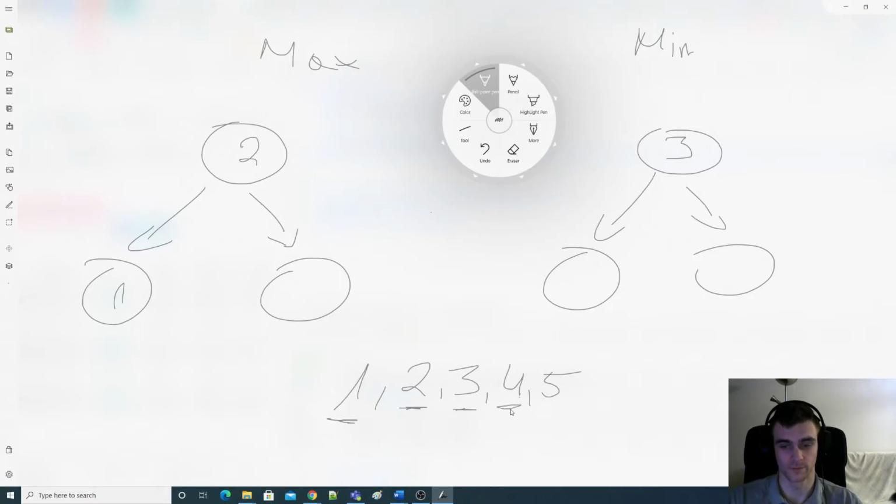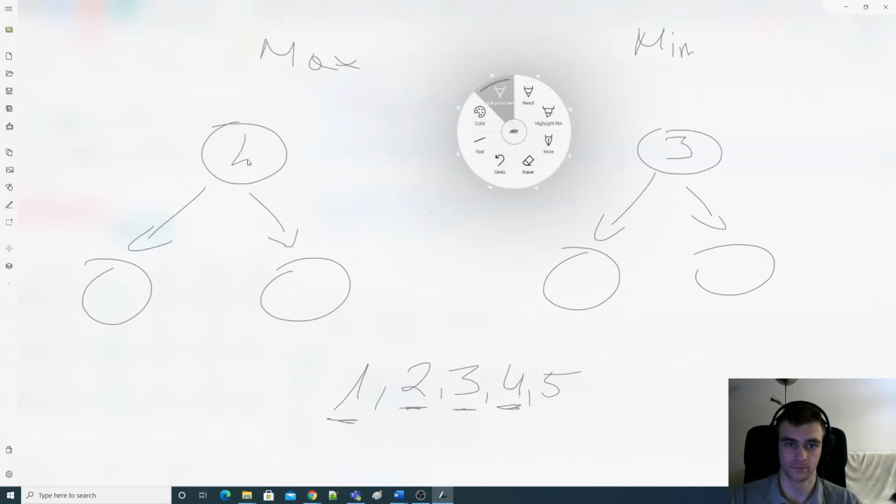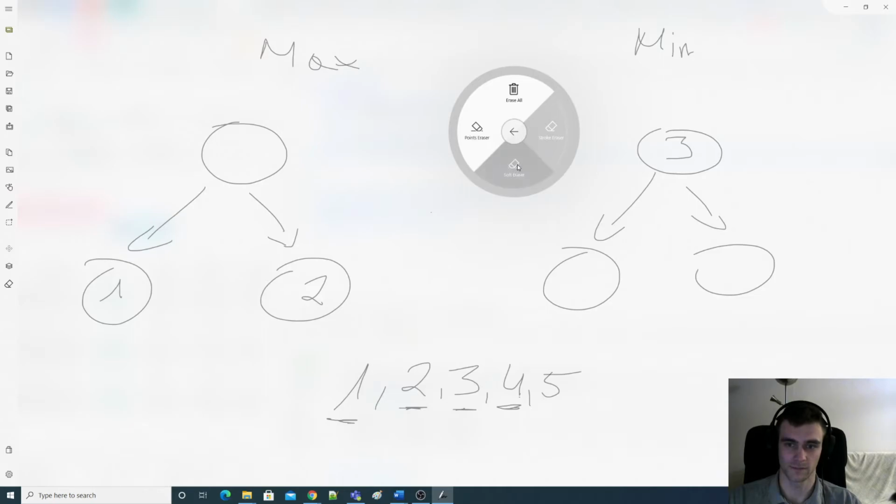Now we got the 4. Let's add the 4. So we're gonna add it here, the max heap. 4, 1, 2. We got a max here, right? Or we need to remove the outsiders. Okay, outsiders. Yeah, okay. Those elements that are outside of the bounds of the first sorted half. Okay, so we remove the max.